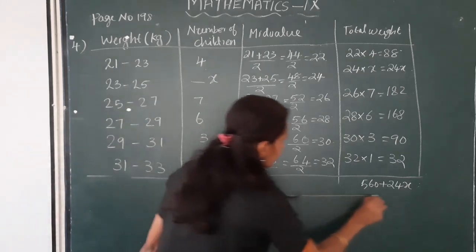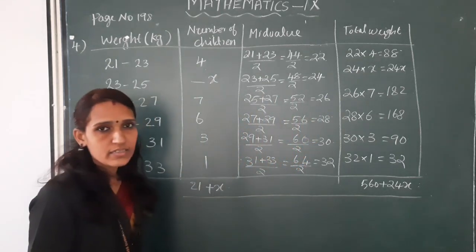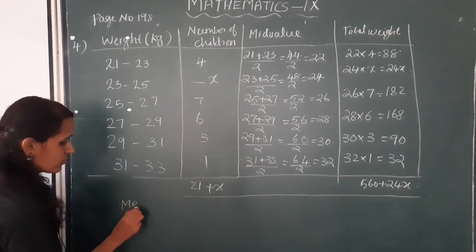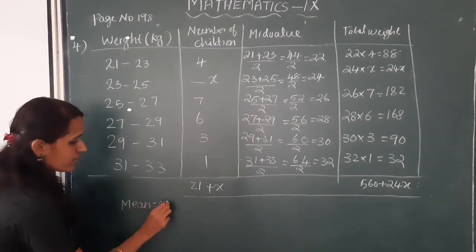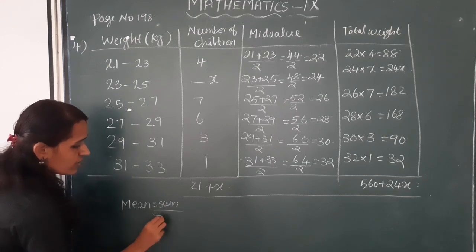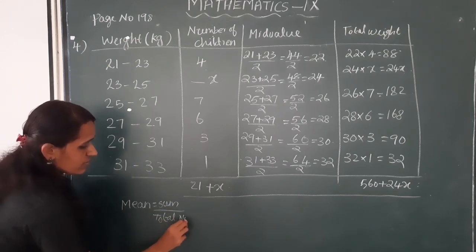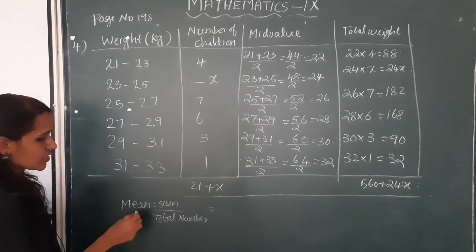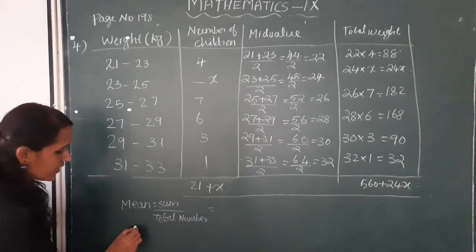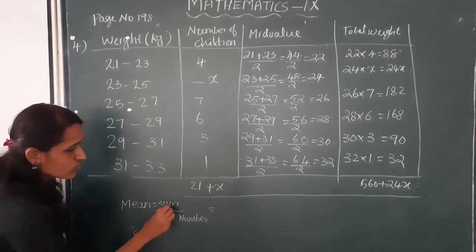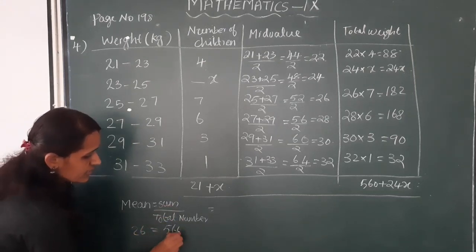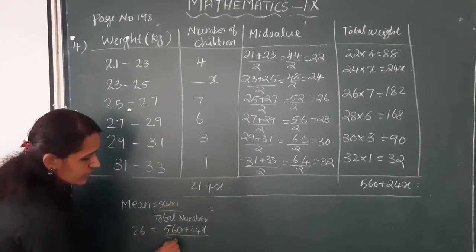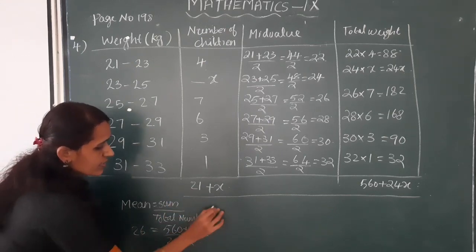Here the number of children is 21 plus x. Okay, clear? We know that mean is equal to sum divided by total number. Here the mean is given, that is 26 is equal to the sum, 560 plus 24x, divided by the number of children, 21 plus x.